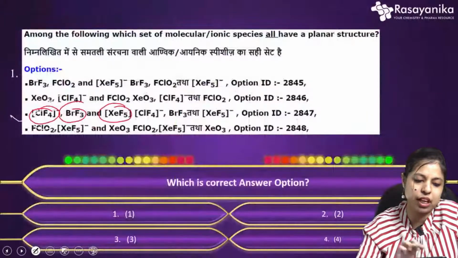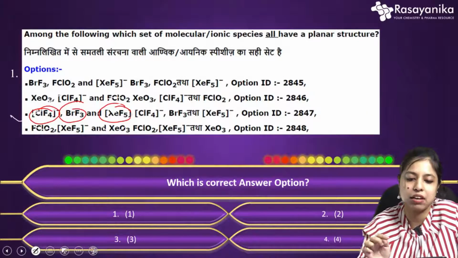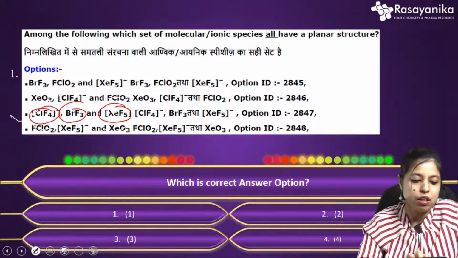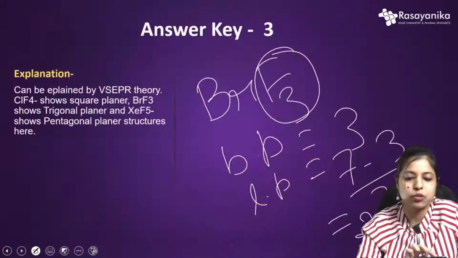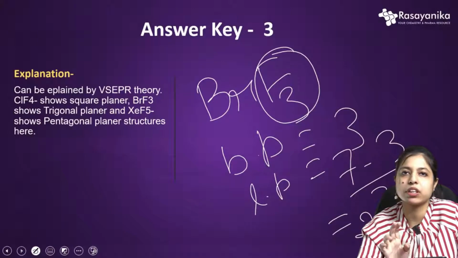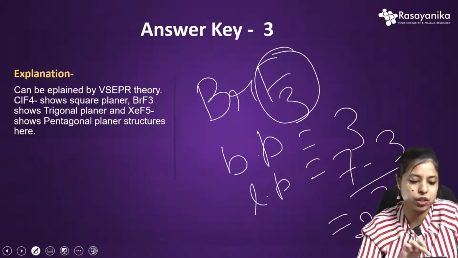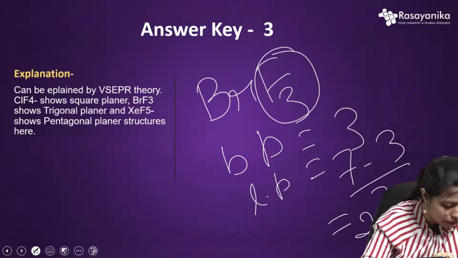And in a similar way, we can also predict the structure of XeF5, and we can see that it is a pentagonal planar structure. So it's a pretty simple question. These 3 molecules show the planar structure. Okay, so is anyone there?